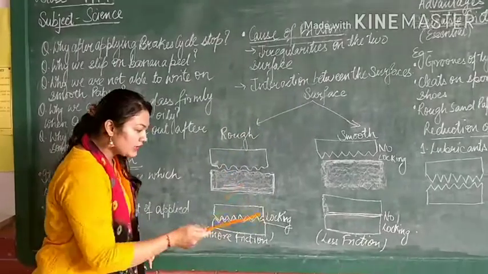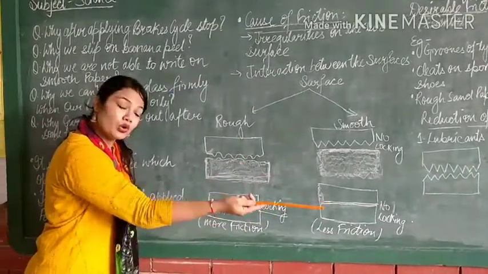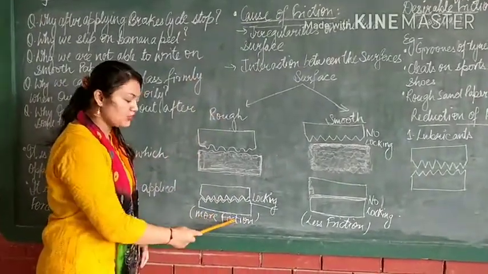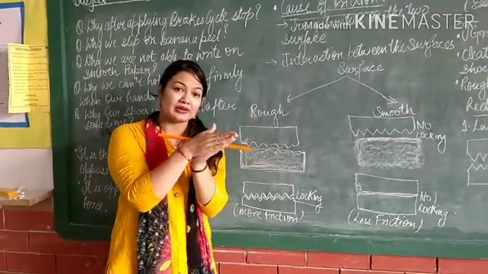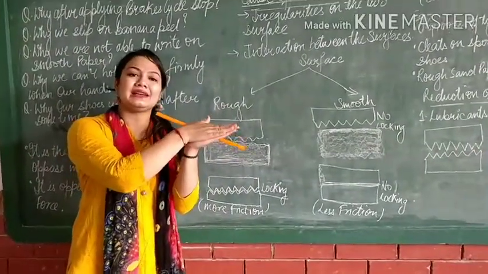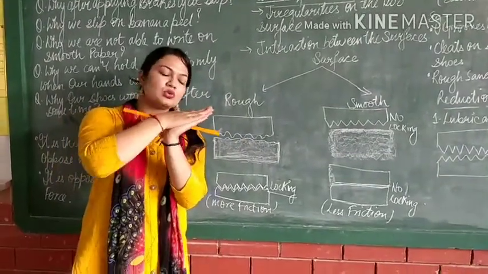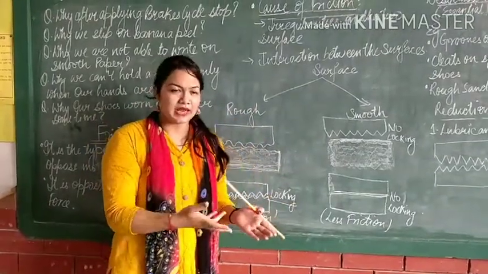So now if you understand, the rough surface is causing more locking, that means more friction. So whenever there is a rough surface, remember the friction will be more. So why is friction happening? Friction is happening because of irregularity, and that irregularity creates a locking which is enabling the object to move forward or backward or wherever the force is applied.